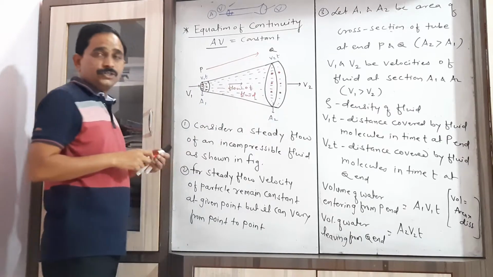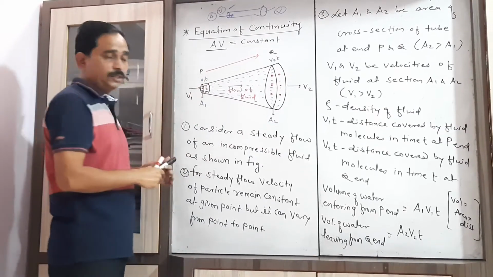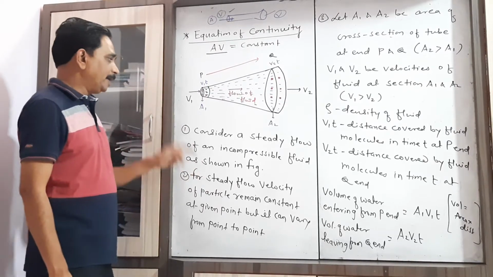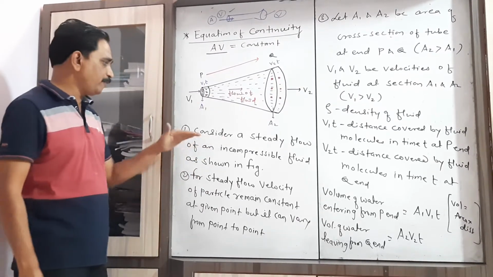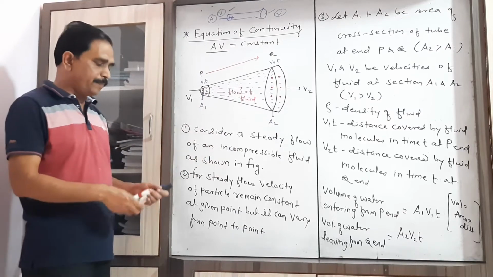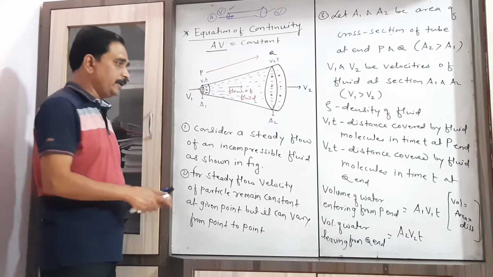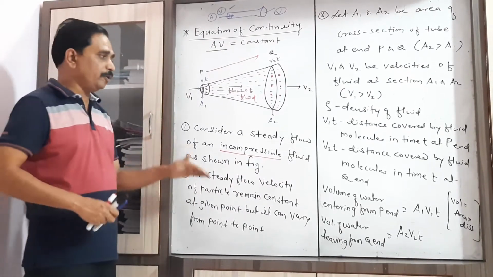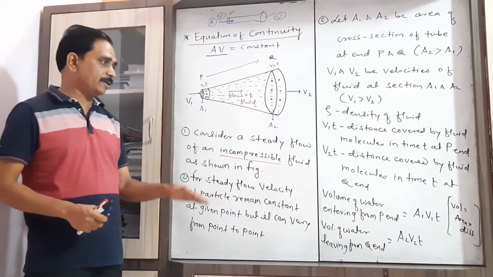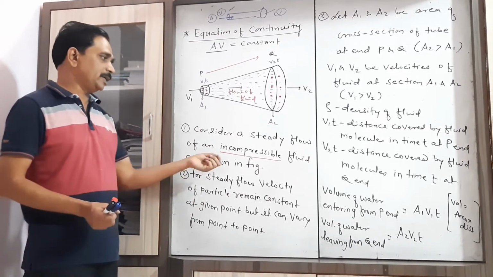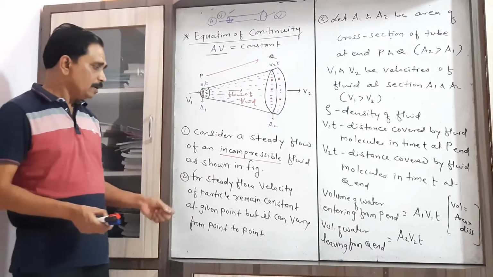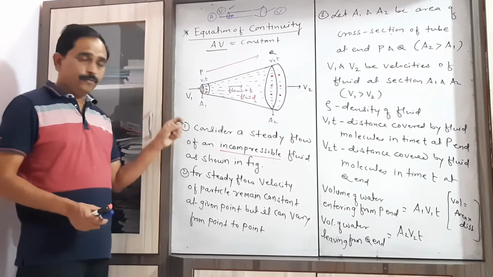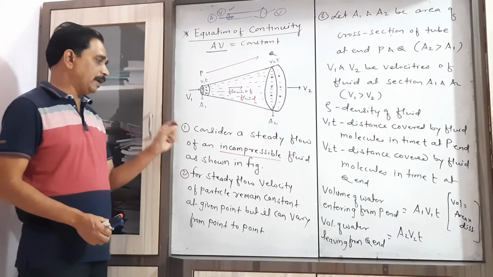Now what is the relation between area and velocity? We have to prove it. For that, let us consider a steady flow of an incompressible fluid. We already know what we mean by incompressible fluid, where volume remains constant, density remains constant, mass remains constant. Now we consider a steady flow of an incompressible fluid as shown in the figure.